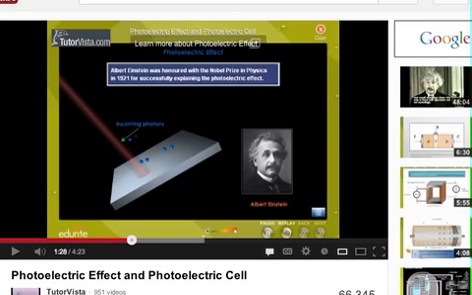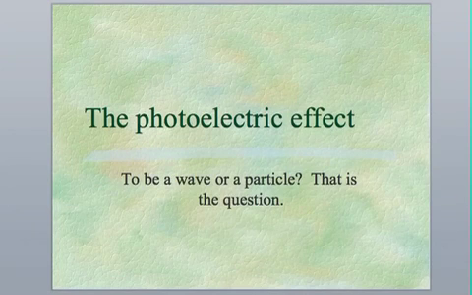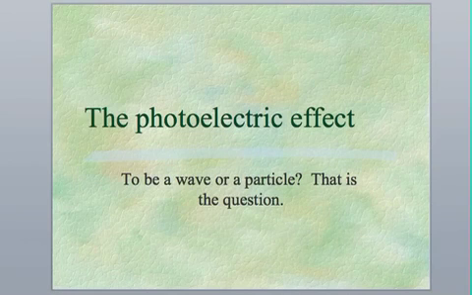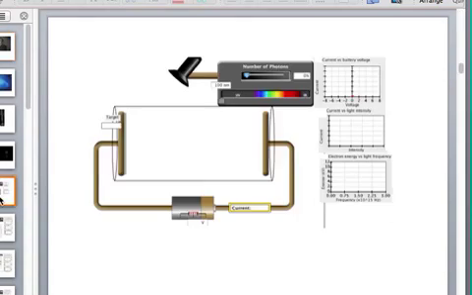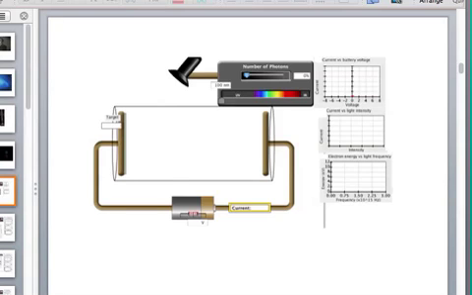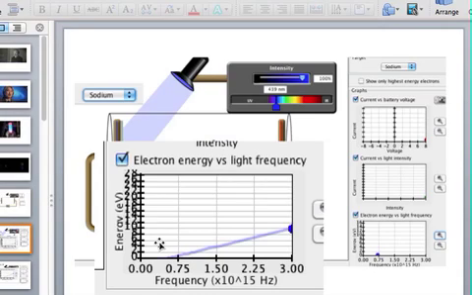Let me show you a PowerPoint that I have here to show you some simulations. Okay, I have this PowerPoint right here. I'm going to try to make this one like that. I have this simulation right here, and later, in class, we are going to work on the simulation.